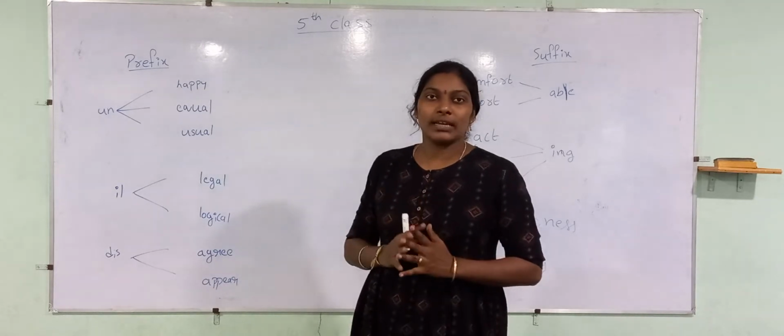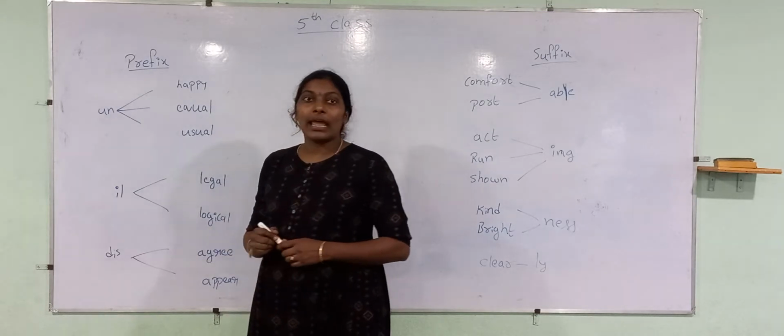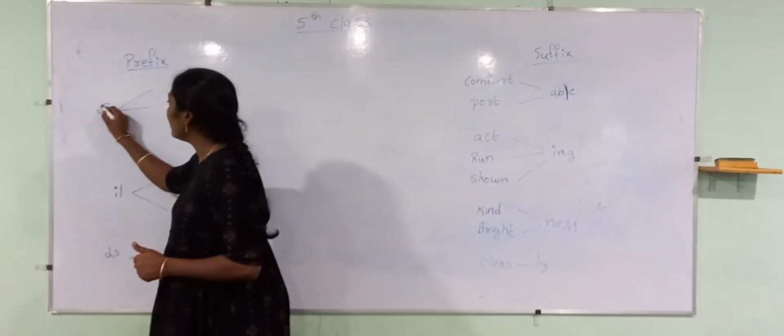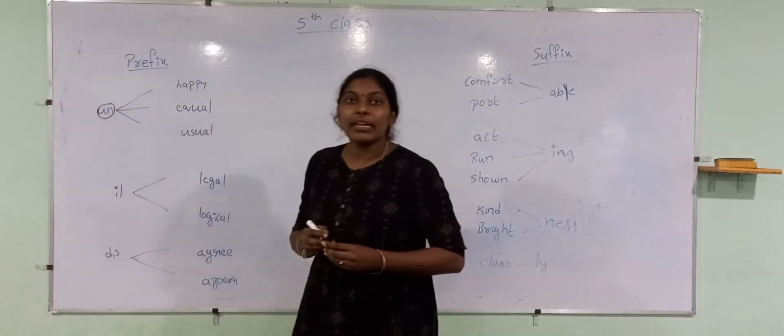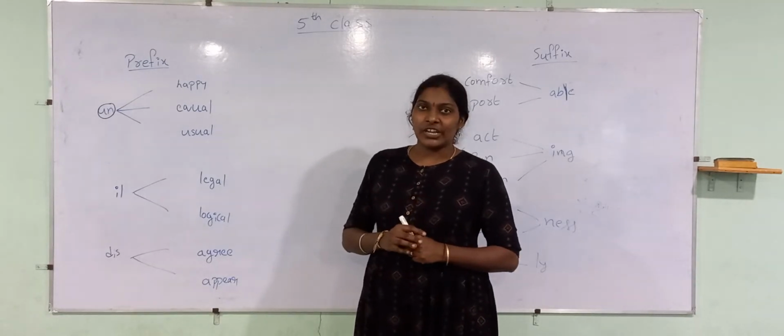So some words are there. When it is added with another word like un, the meaning is completely changing.